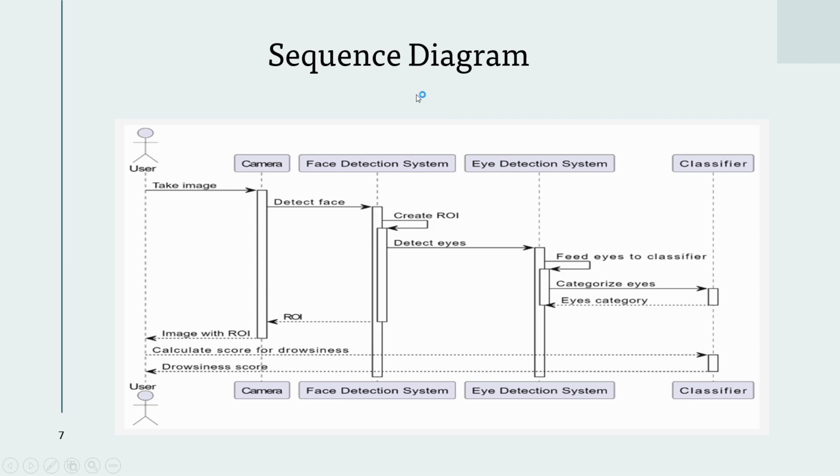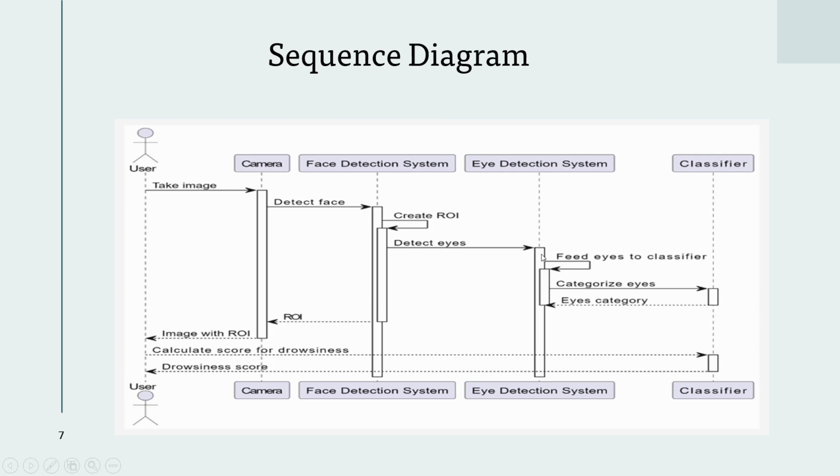Coming to the sequence diagram, it begins with the user, who in our case is the driver being monitored by the system. The camera takes an image of the driver and then the captured image is sent to the face detection system. The face detection system processes the image to detect the face within it. If a face is detected, the system creates a region of interest around the face, and the region of interest is sent back as part of the image to the main system. The image with the region of interest is sent to the eye detection system, and the system processes the region of interest to detect the eyes within the face.